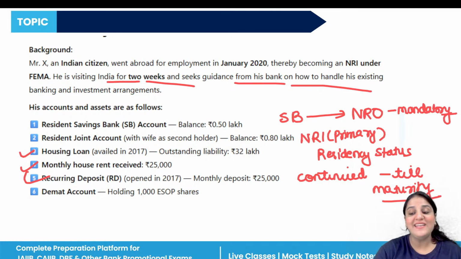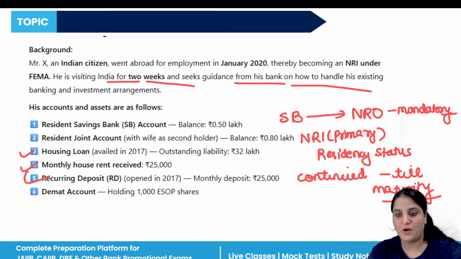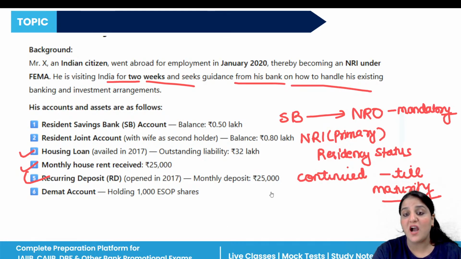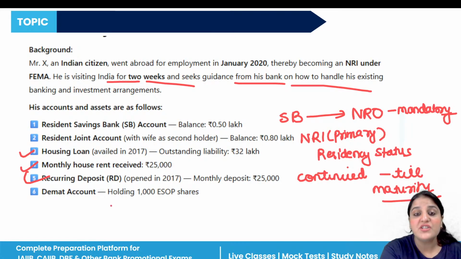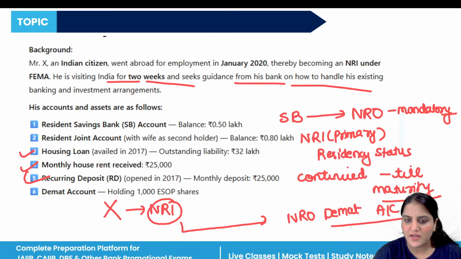Now what will happen in the case of the demat account? Resident demat accounts cannot be operated by an NRI. They must be closed or converted to an NRO demat account, or a new portfolio investment scheme account must be opened as an NRI investment.